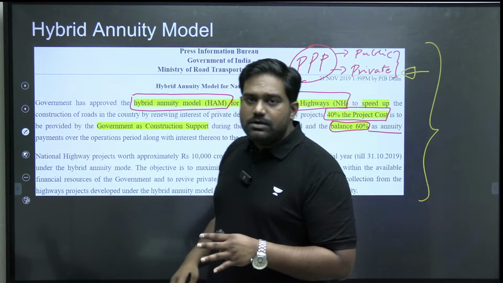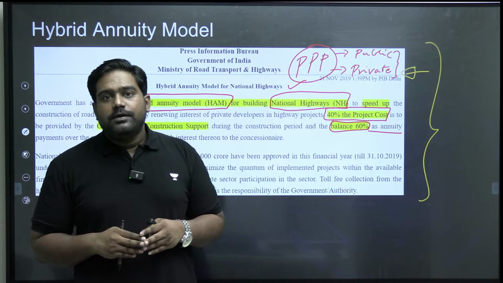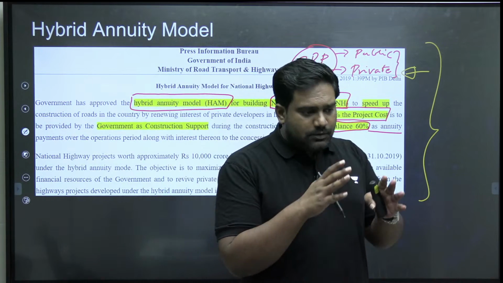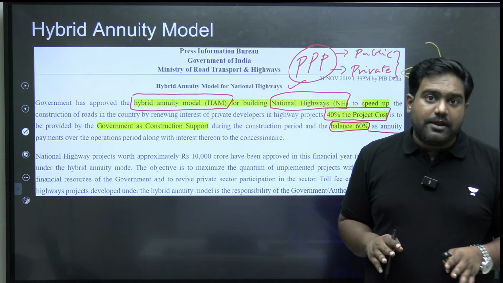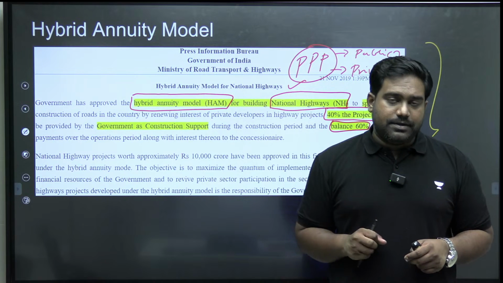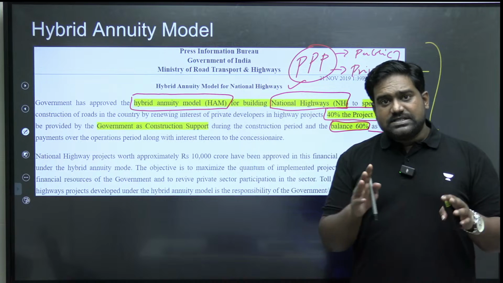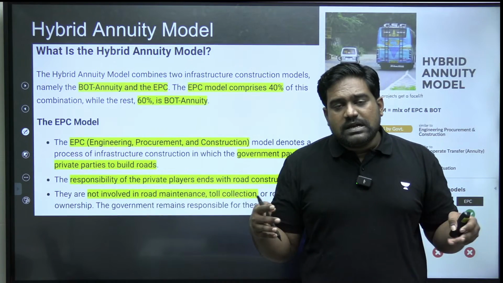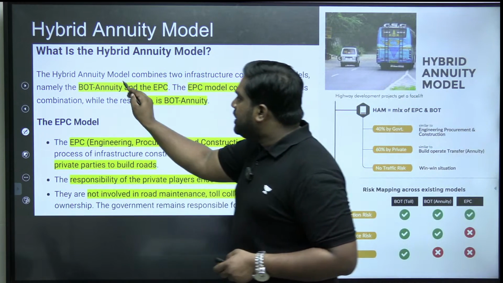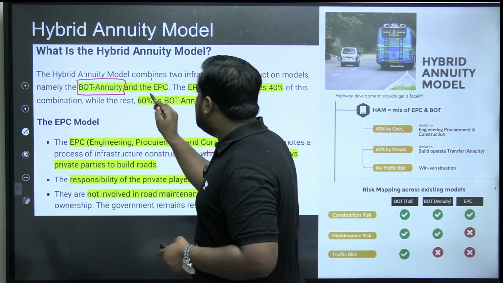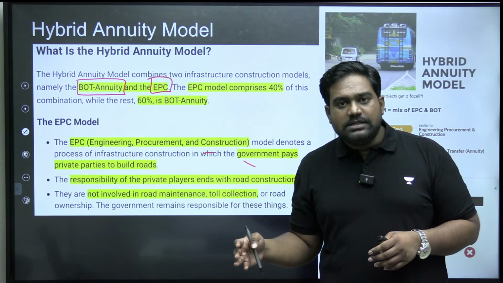40% of the project cost will be funded upfront by the government during the construction period. The government will allocate public funds. 40% of the project cost will come from the government during the construction period. The remaining 60% will be raised by the private developer through a hybrid model. What is this hybrid model? This hybrid model combines two other infrastructure models, your BOT annuity model and EPC model. Has anyone heard about these infrastructure models?